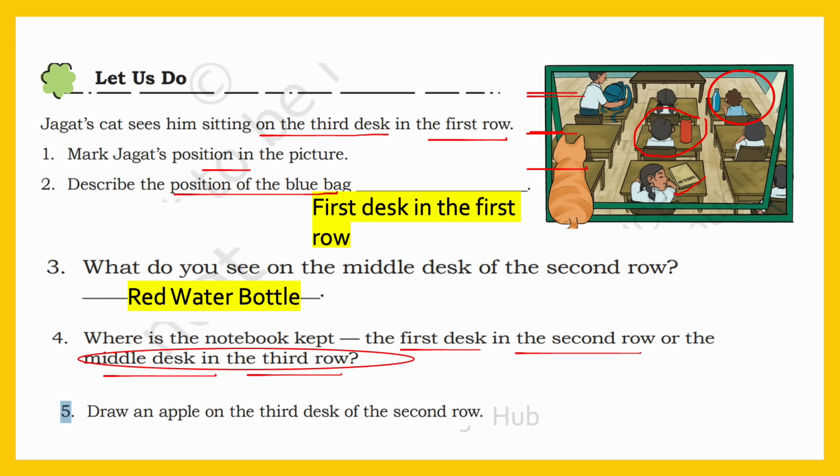Draw an apple on the third desk of the second row. You have to draw an apple on the third desk of the second row. See, first row, second row. This is the second row. You have to draw an apple on the third desk. See, this is first desk, this is second desk, and this is the third desk. Here you can draw an apple. Okay.